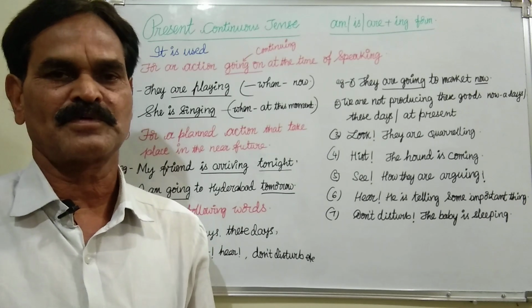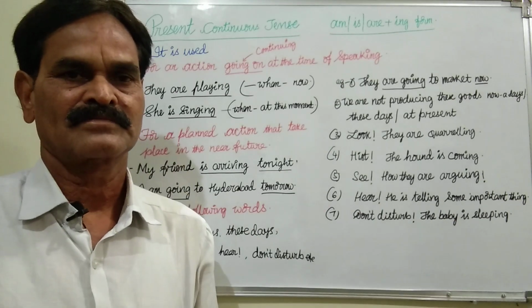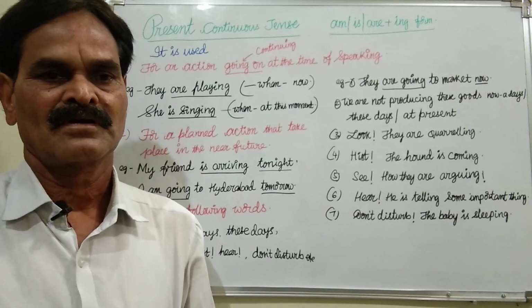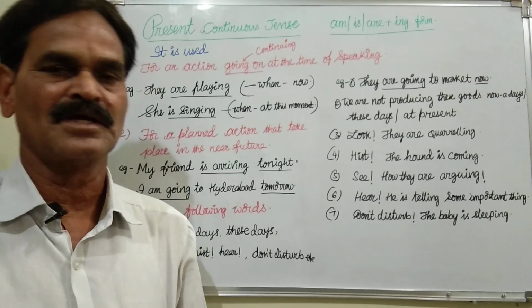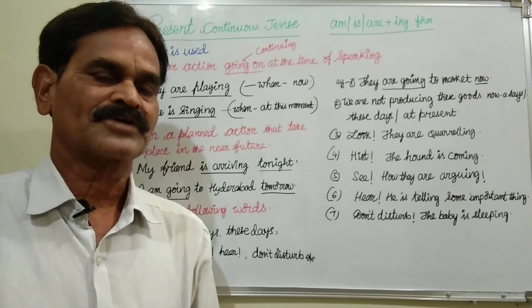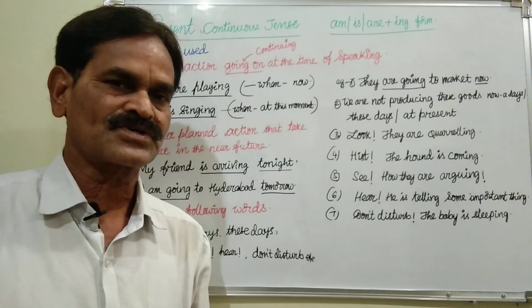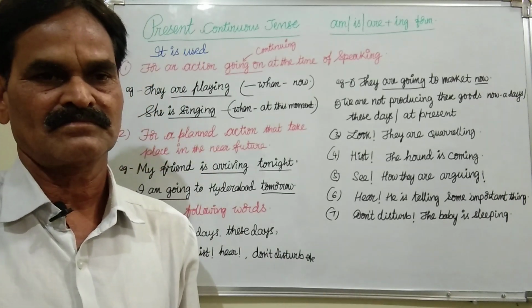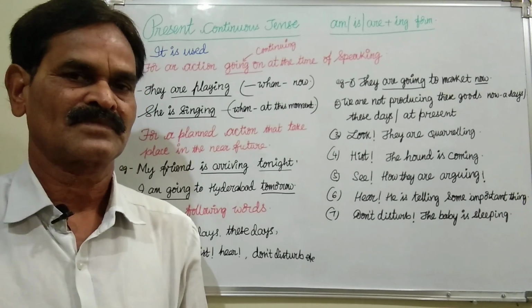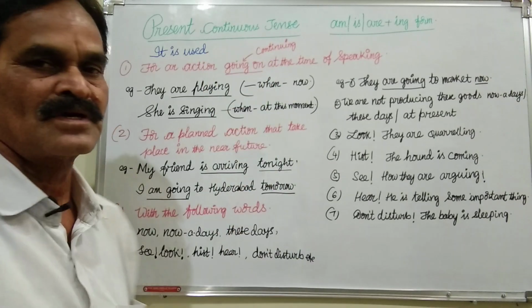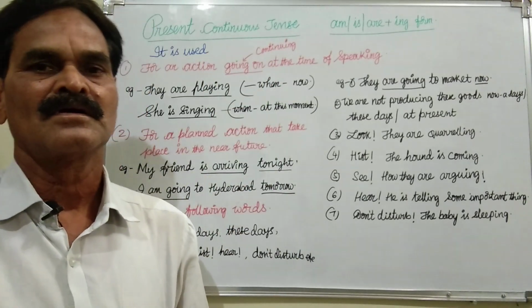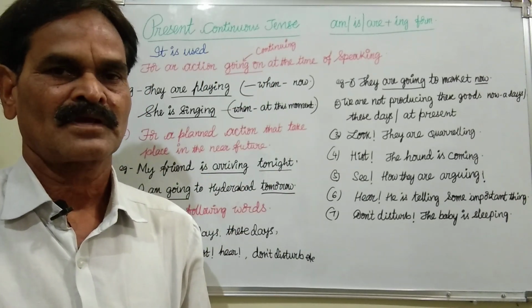Suppose now we are speaking, or they are playing, they are quarreling, they are studying, the child is sleeping. In that way, when an action is continuing at the time of speaking, then we have to use present continuous tense, that is be form plus ing form.